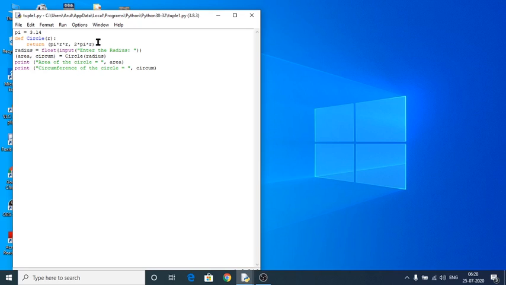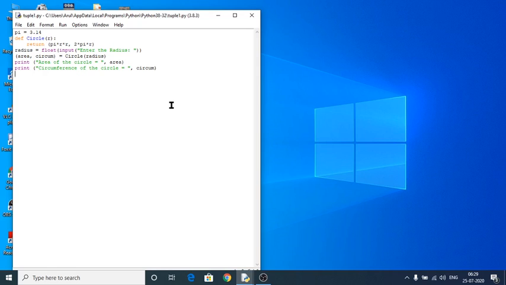And next one, this is the formula for getting the value of area and circumference of a circle. Pi r square, 2 pi r. Pi r square is for getting the area of the circle, and 2 pi r is for getting the circumference of the circle. So radius float is nothing but a point or fraction value, we have to enter the radius value, and after that area comma circum.